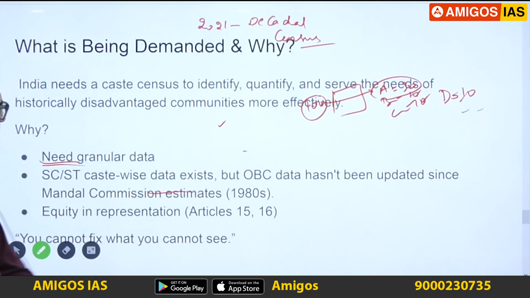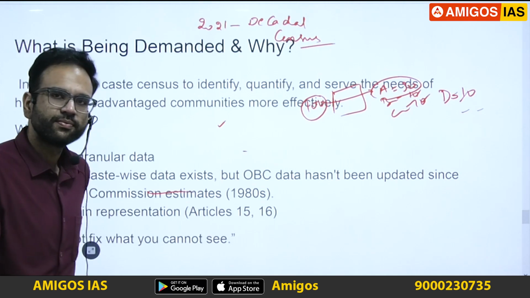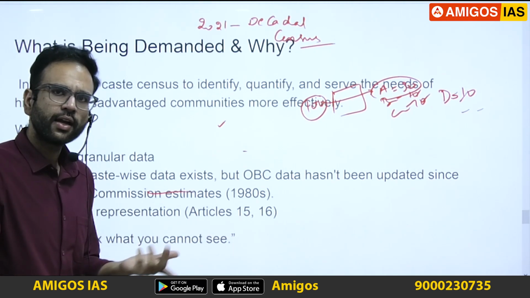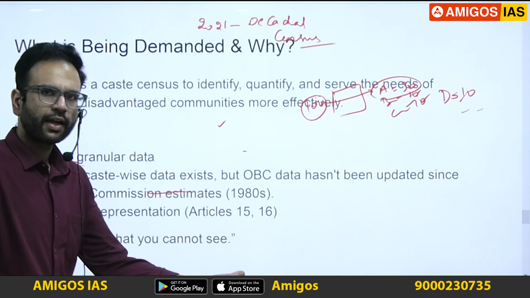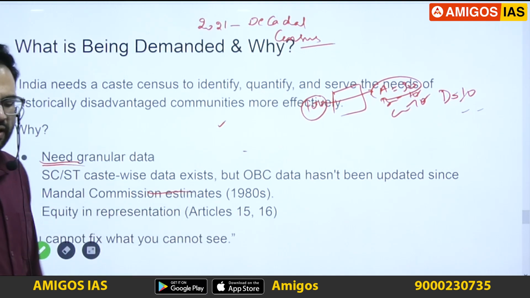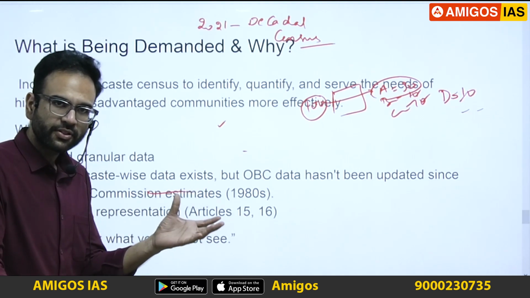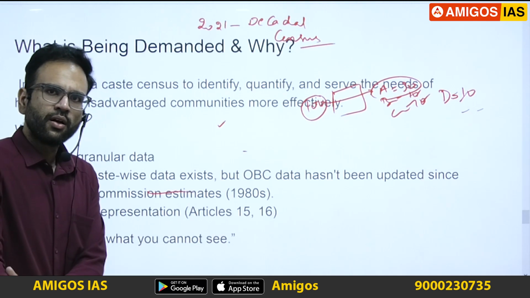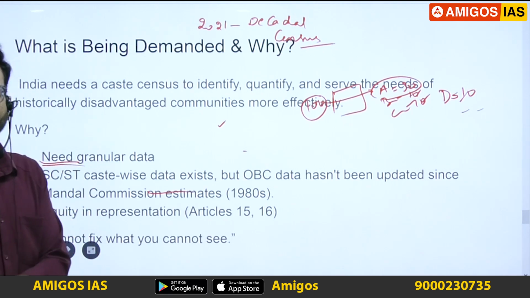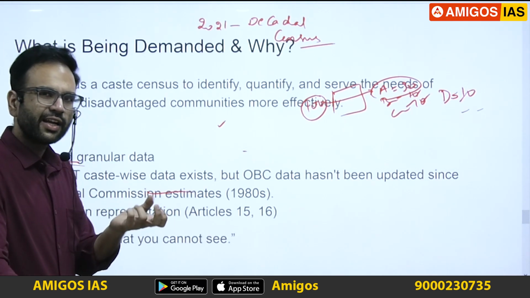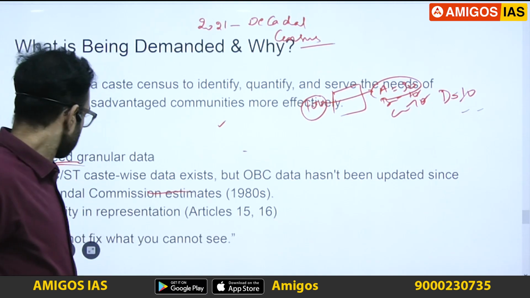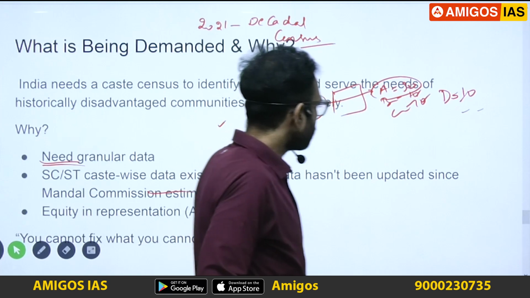Secondly, SC and ST caste-wise data exists. But for OBC, we don't have proper data. The last time, like I told you, was during the Mandal Commission, which is not enough. And then Articles 15 and 16, which talk about representation under the right to equality, if that vision has to be realized, we also need to have a clearer picture. We don't know unless and until we find out. We can't exactly create that vision. You cannot fix anything that you cannot see.